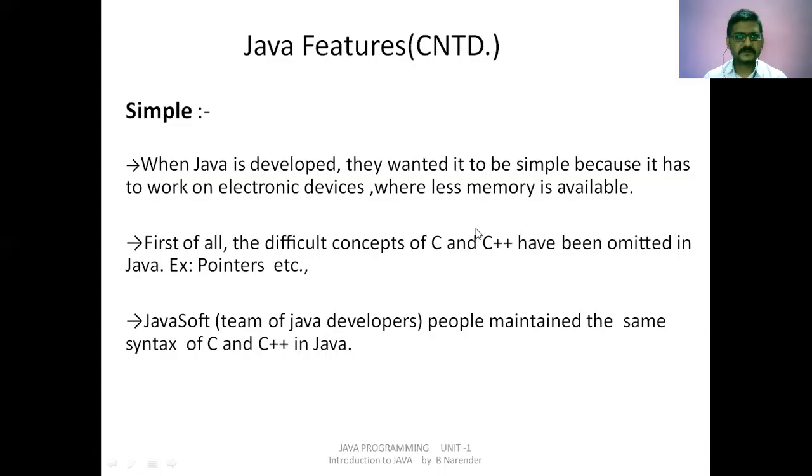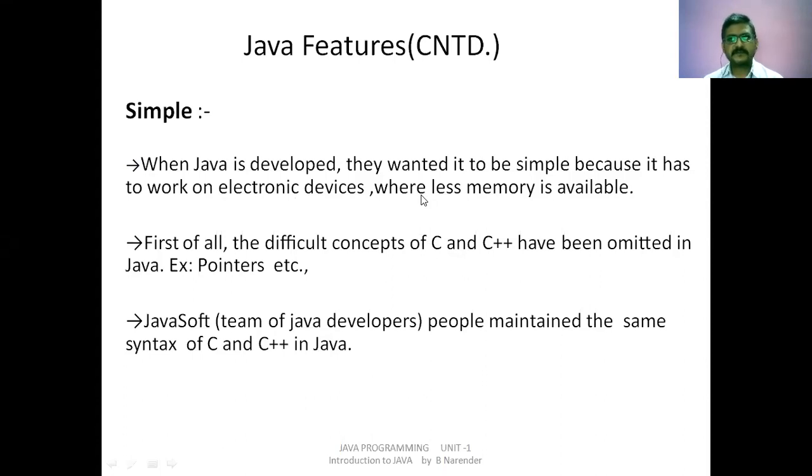Let me go to the PPT. So first of all, when Java was developed, they wanted it to be simple because it has to work on electronic devices where less memory is available. To understand this point, Java is meant first for writing web related applications. C and C++ programs are not suitable for web application development. So that's why Java has come into existence.